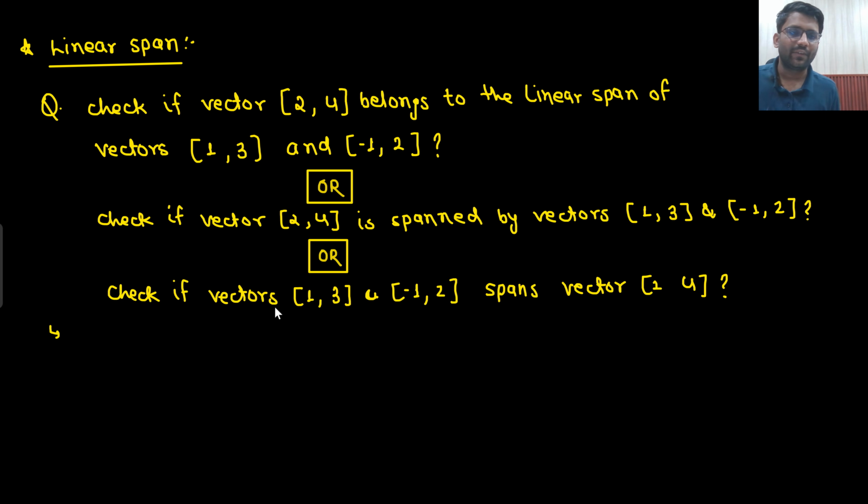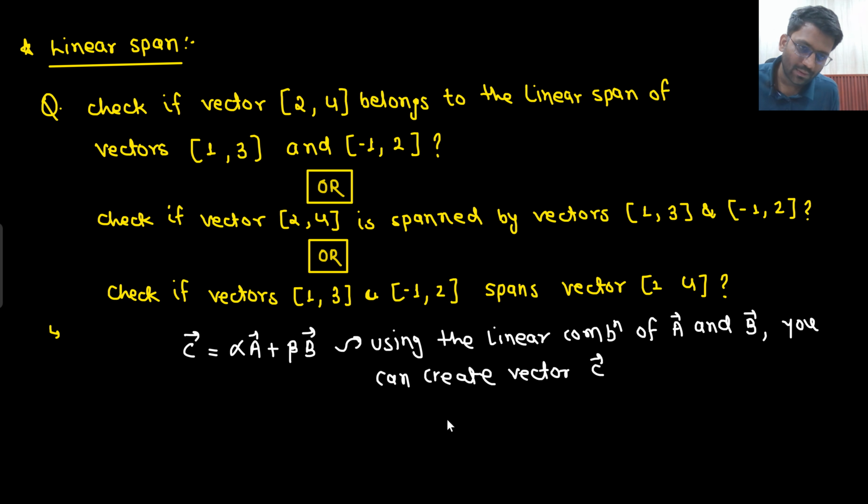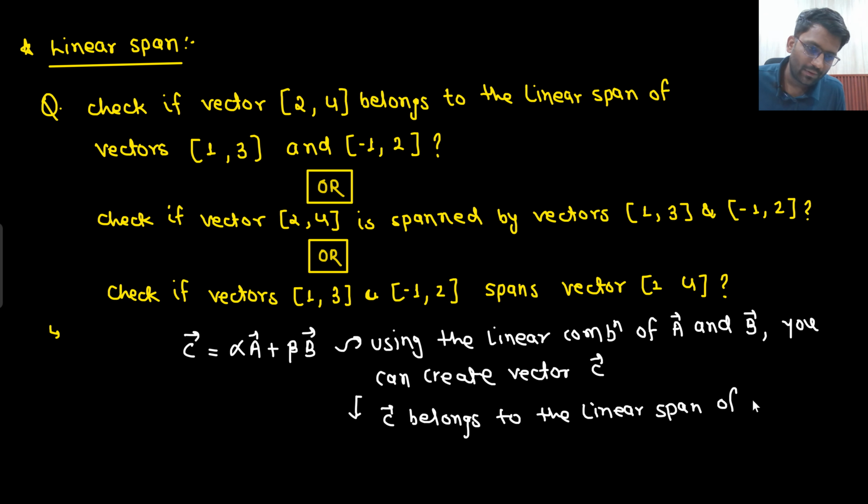Linear span is simply something that you already know. If I say vector C is depending on the linear span of vector A and B, then this is the meaning: that using the linear combination of A and B, you can create vector C. Or you will say that vector C belongs to the linear span of vector A and B.